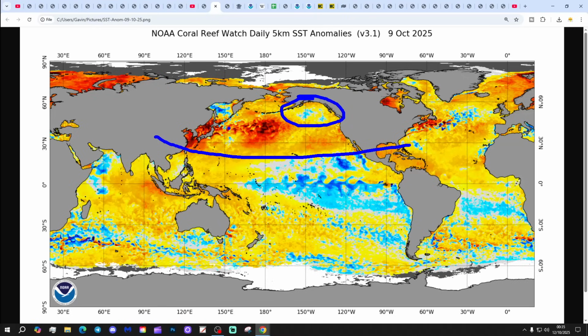Someone in the comments last week was asking about this area just here, which is substantially above average, but it could be a game changer within the winter forecast. I don't know much about that, to be honest, but it's something that is possibly unique for this winter, and we may look in depth at that in a future update. Just because I didn't mention it last week, and I'm not going to mention it much this week, doesn't mean that we're not going to look at it in future.